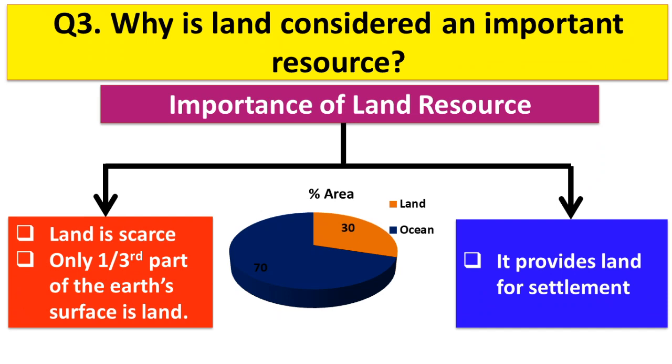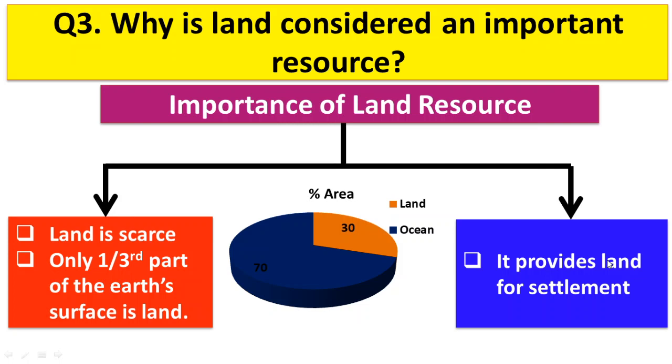Question number 3: why is land considered an important resource? Because land is scarce. Only one-third of the earth's surface is land, and it provides place for settlement.